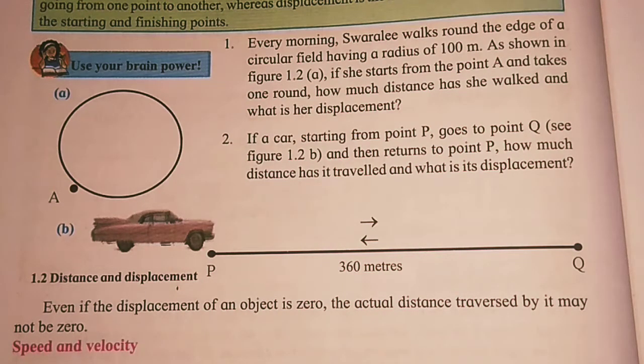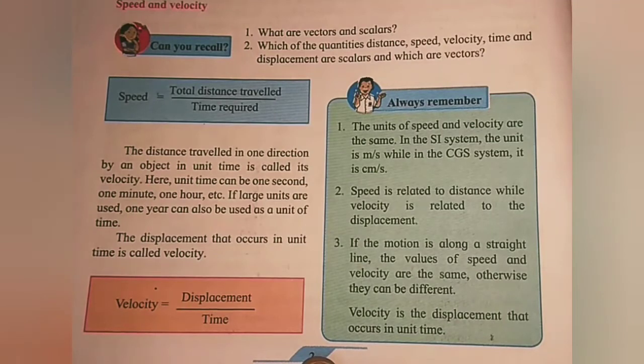Now we see the next topic, that is speed and velocity. There are some questions given there. What are vectors and scalars? Which of the quantities distance, speed, velocity, time and displacement are scalar and which are vectors?